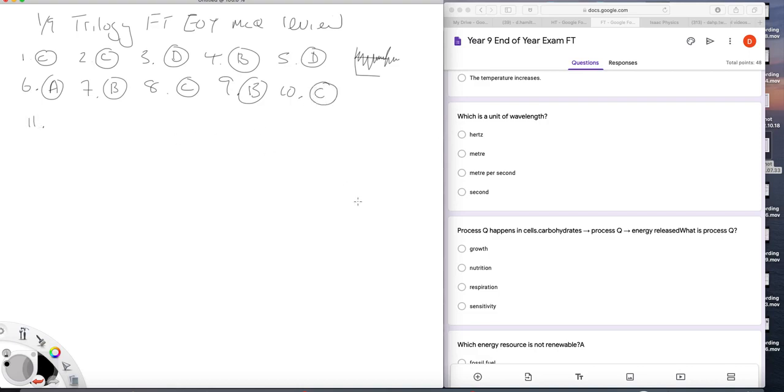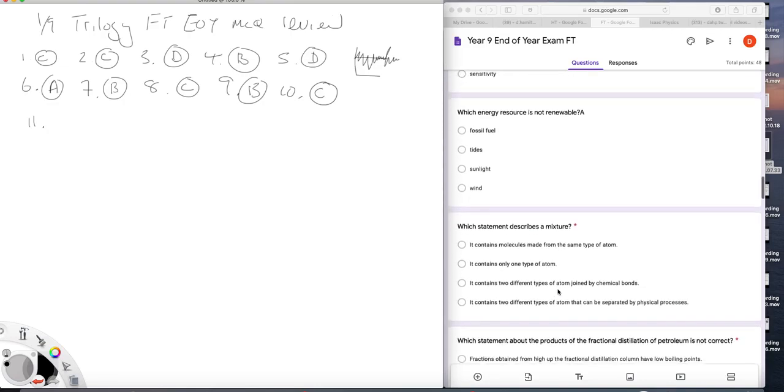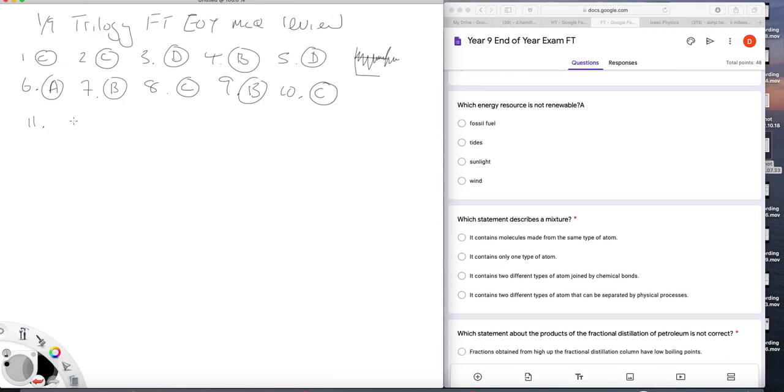11. Which energy resource is not renewable? Well, that's easy. It's fossil fuels, isn't it? Tide, sunlight, wind, all renewable.